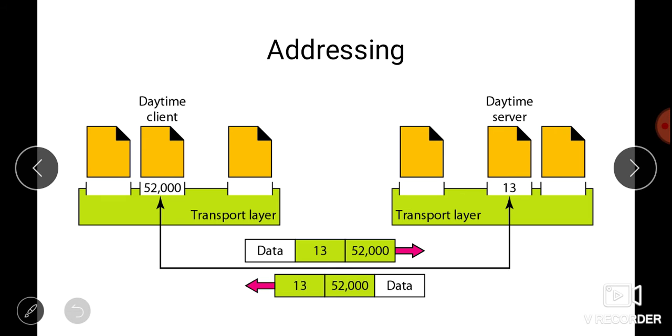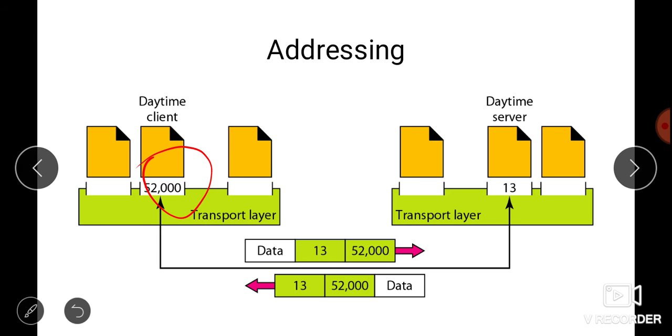So the internet has decided to use universal port numbers for servers, and these are known as well-known port numbers. Every client process knows the well-known port number of the corresponding server. For example, the daytime client process can use a temporary port number, let's suppose 52,000, to identify itself, and the daytime server process must use the well-known port number 13.